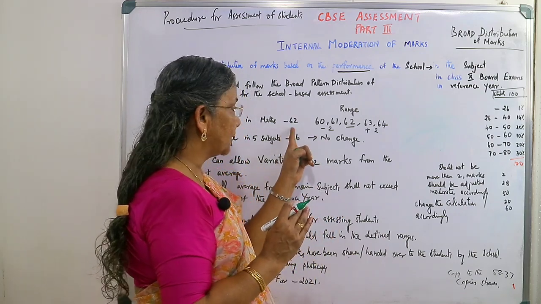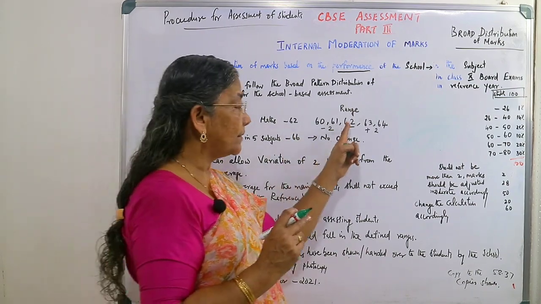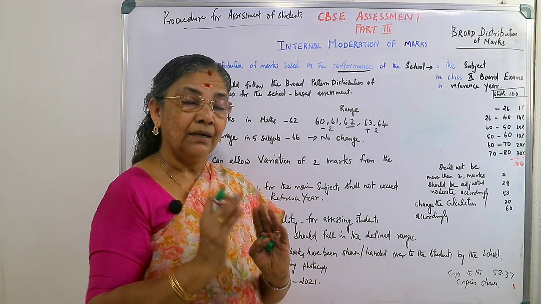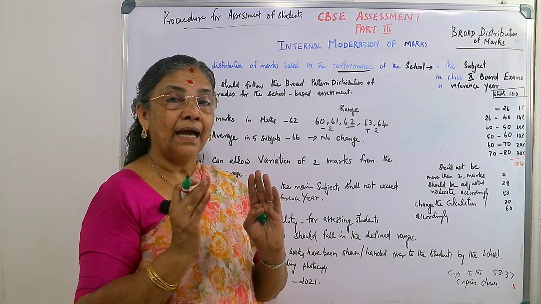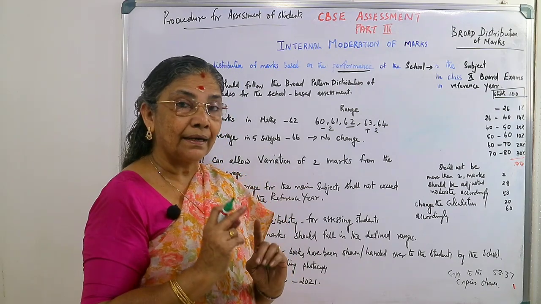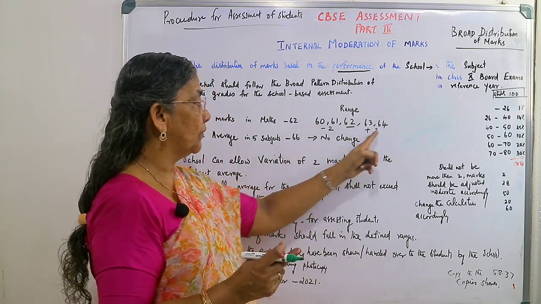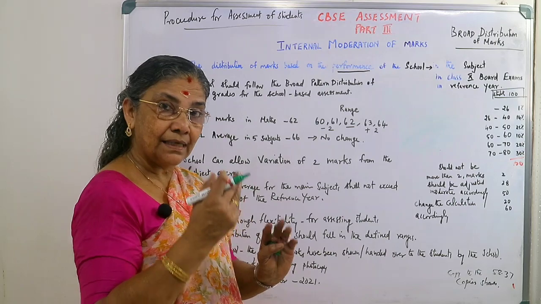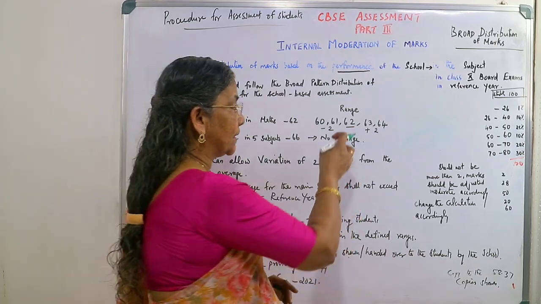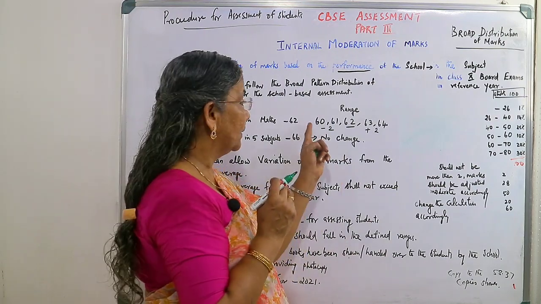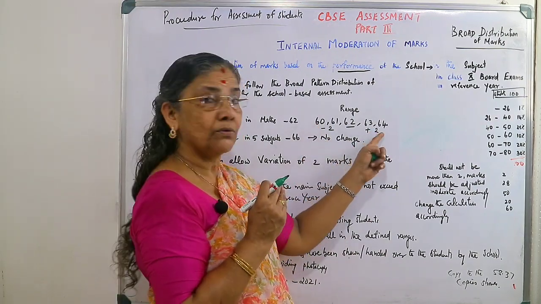The result we are publishing, the assessment we have made, should fall in the range of 60 to 64. Why 60 to 64? The average mark can be 62 minus 2 or 62 plus 2, so the range can vary from 60 to 64.